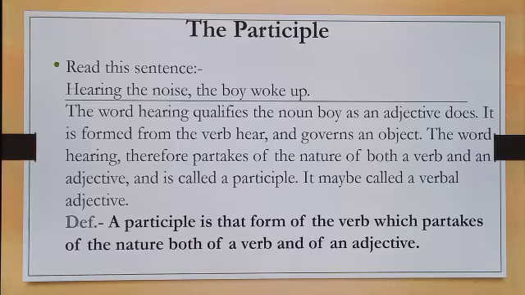It is formed from the verb hear and governs an object. The word hearing therefore partakes of the nature of both a verb and an adjective and is called a participle. It may be called a verbal adjective.